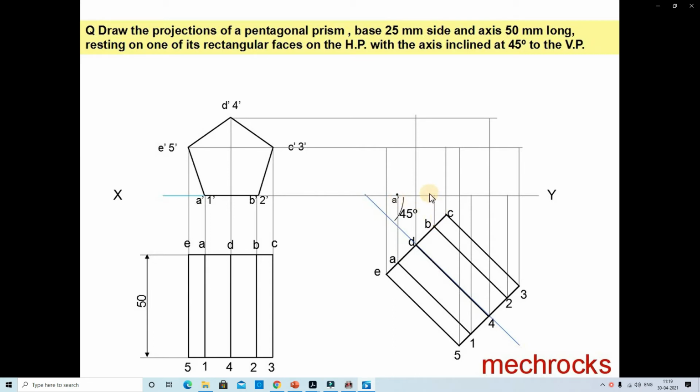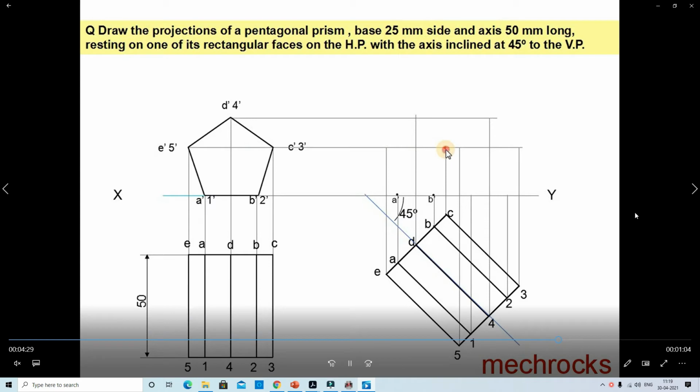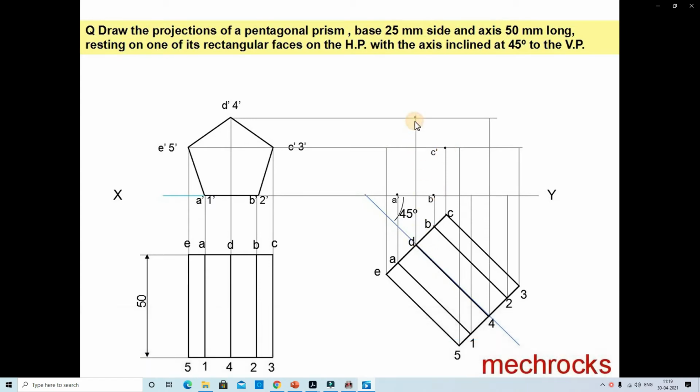A to B is one side distance, and C and 2 are the middle corners, that is the top corner, and now we join the points.